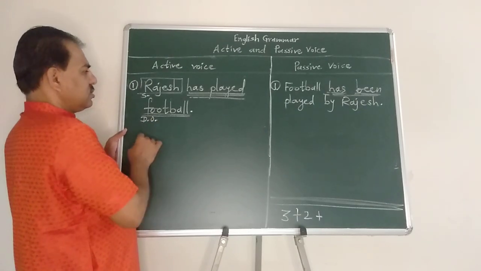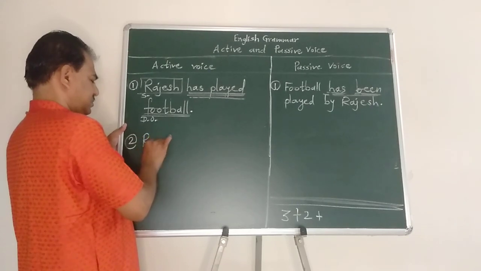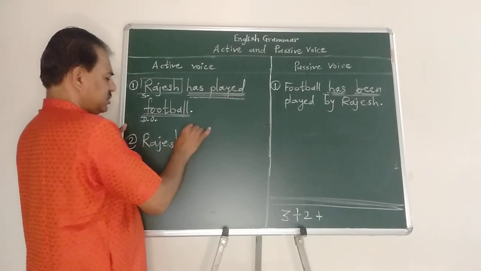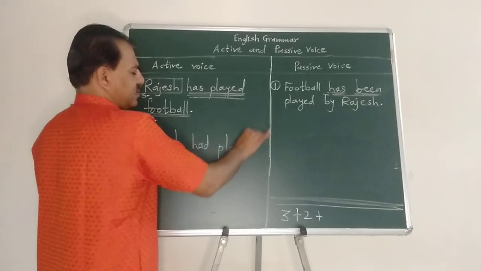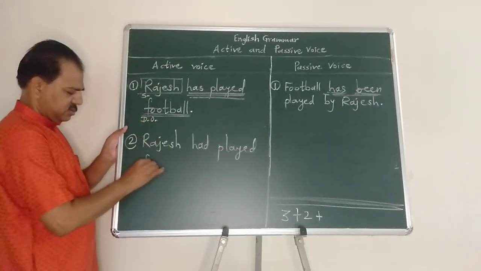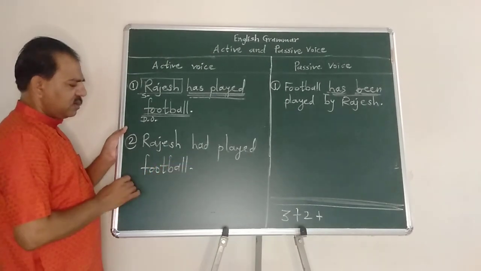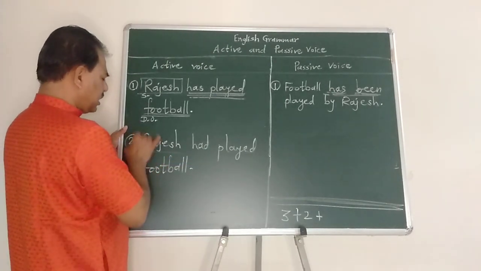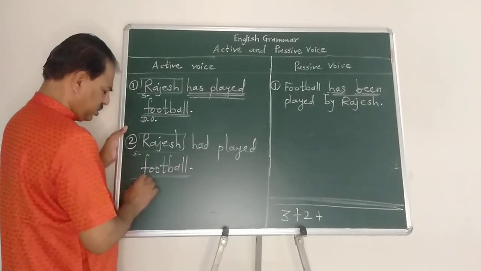So last, Rajesh had played football. Who had played football? Rajesh had played football. What had Rajesh played? Football.